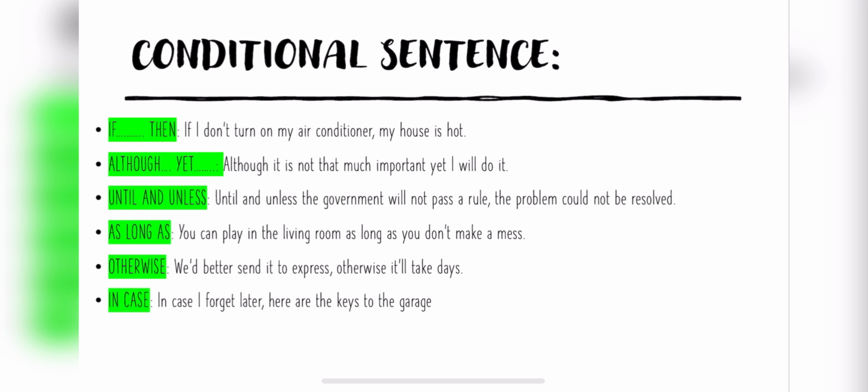The third one is the until, unless. It means until this happens, this cannot happen. And the example is, until and unless the government will pass a rule, the problem could not be resolved.